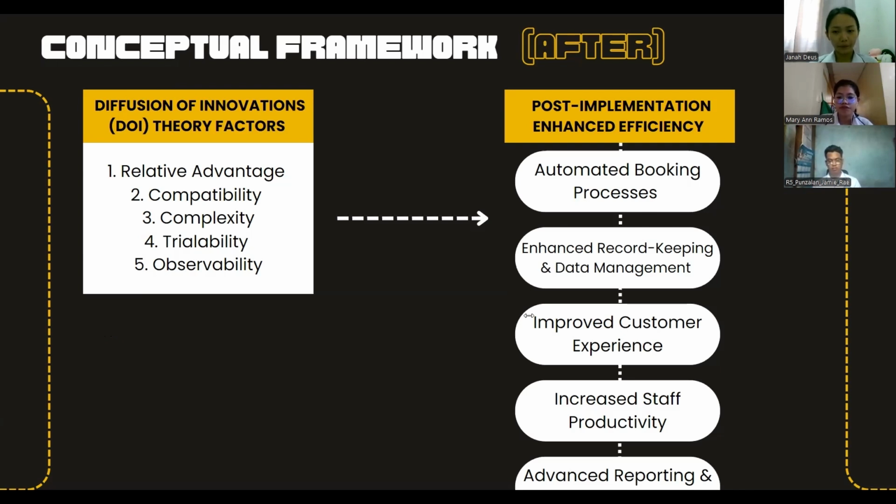For advanced reporting, data reports, and increased staff productivity, real-time access to data reports provides insights into booking trends, user behavior, and revenue, and facilitates data-driven decision-making. The system's compatibility with existing reporting needs and its ability to simplify complex data analysis make it a valuable tool for strategic planning. Next.